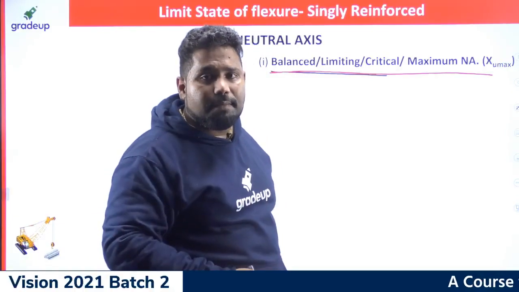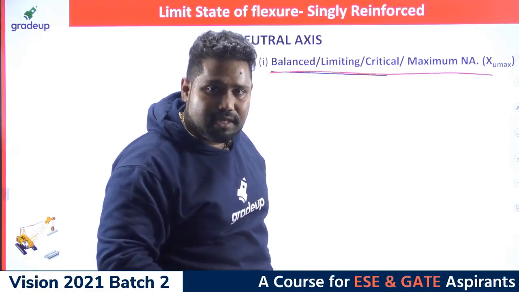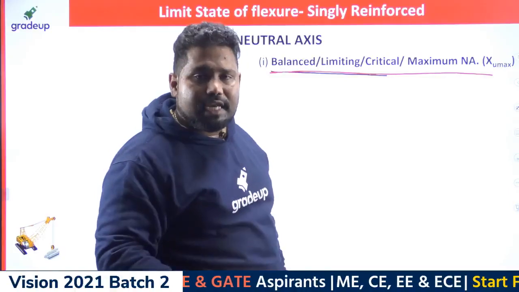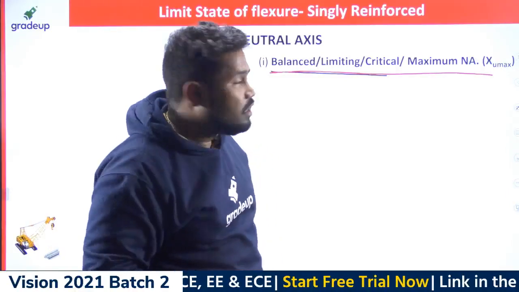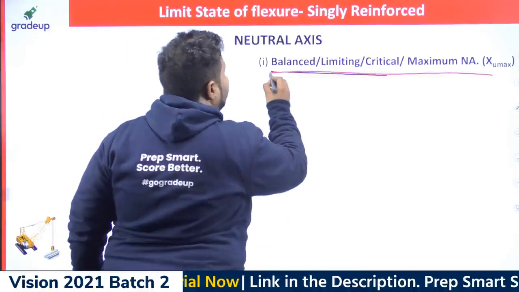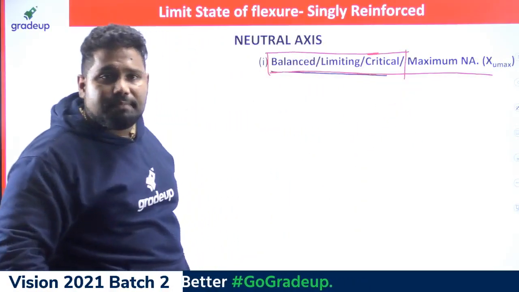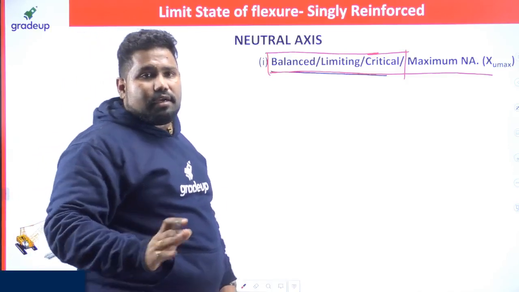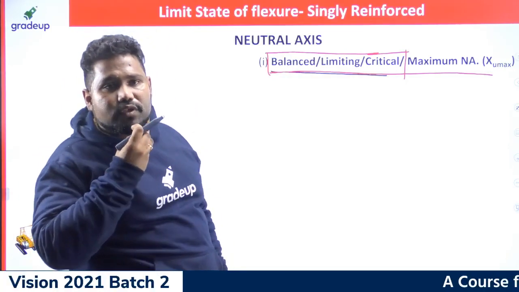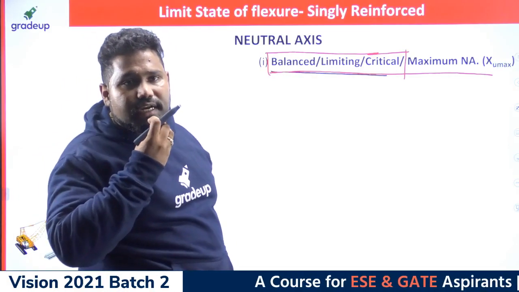In such case, such type of sections are nothing but balanced sections. So if I want to find out the depth of neutral axis for balanced section, what can I do? So balanced depth of neutral axis or limiting depth of neutral axis, some people call it as critical depth of neutral axis also, right? Sir, in under reinforced section, XU goes up, na, keeps moment of resistance constant.